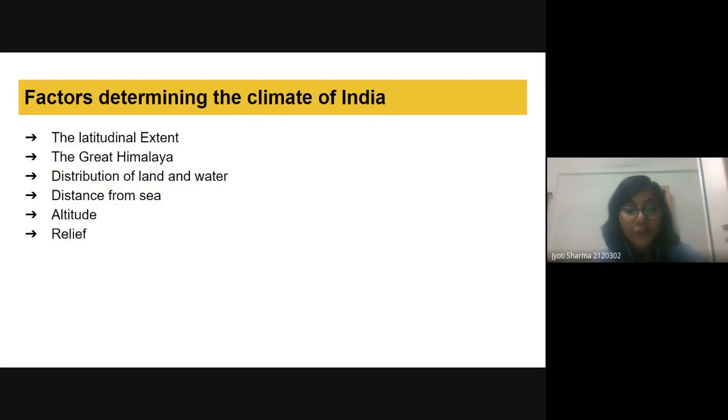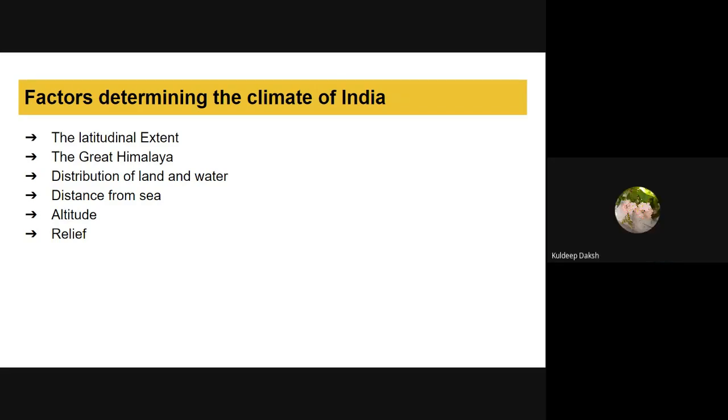First is the latitudinal extent. Kuldeep, will you explain how this latitudinal extent determines the climate of India? Yes, ma'am. When we see India, it extends around 30 degrees latitudinally. So this makes a real impact because of insolation.